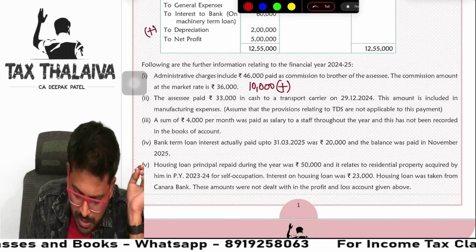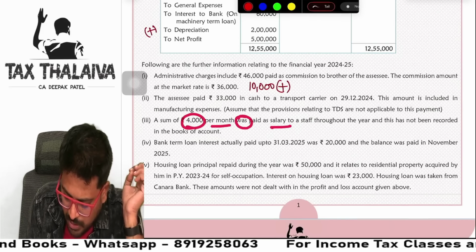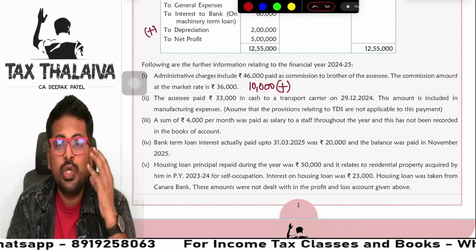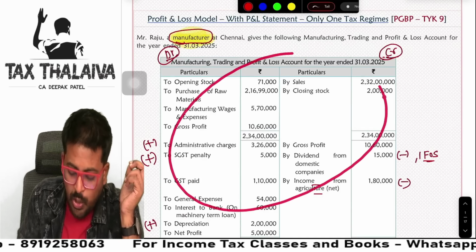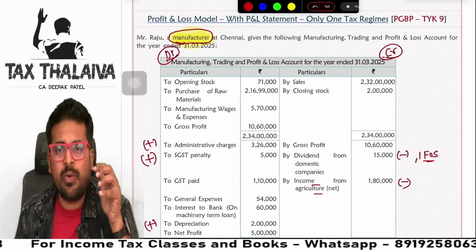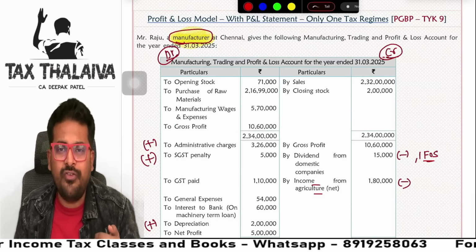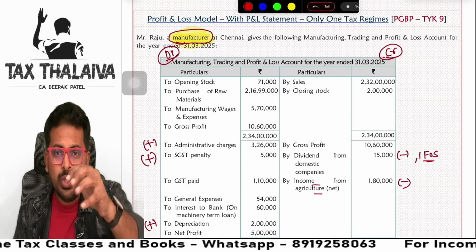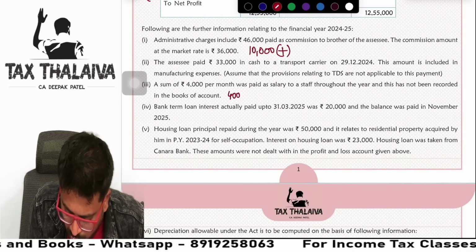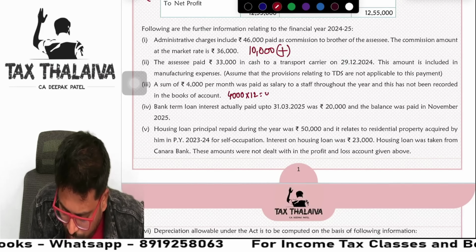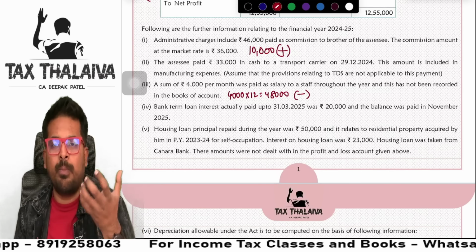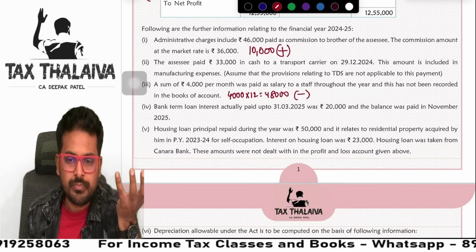Next. A sum of 4,000 per month was paid as salary to staff throughout the year, and this has not been recorded in the books of accounts. In this profit and loss account, you missed taking one expenditure. Guys, if you missed taking one expenditure, you have to reduce your profit, right? So 4,000 per month means 4,000 into 12 will become 48,000, and I'll write like this. Negative means I have to reduce from my profit and loss account.